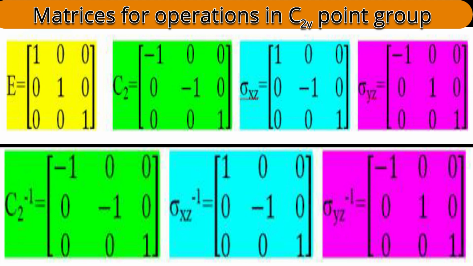Therefore we say the inverse of C2 is C2, but we worked with matrices. It is an important achievement of the matrices. Easily we can find the inverse without pictorial consideration. Similarly, you can work for the sigma xz and sigma yz planes. You will find sigma xz has its inverse in sigma xz and sigma yz has its inverse in sigma yz. Here I used color coding. Same color means the matrix is the same. So the inverse we were thinking of is also followed here.